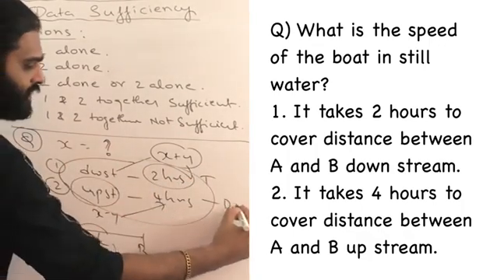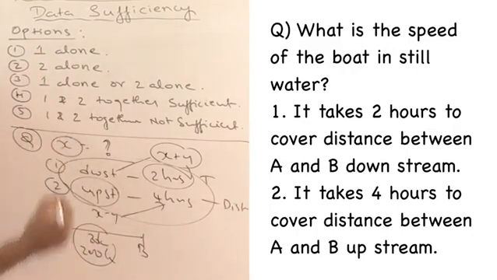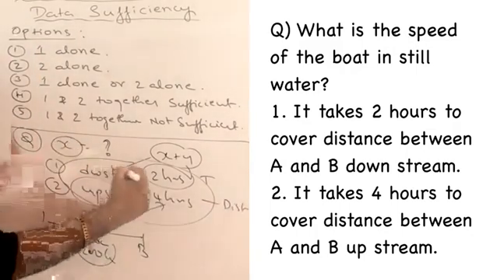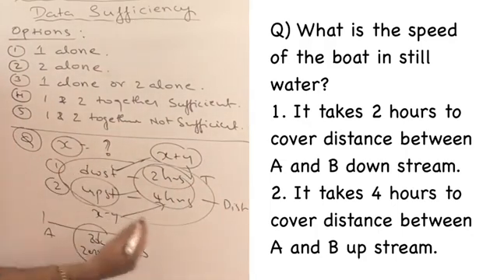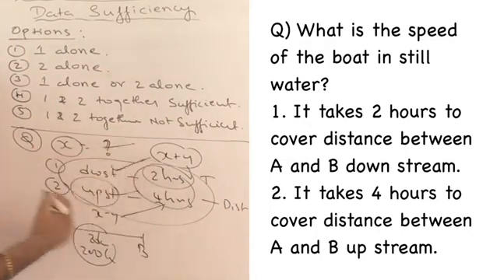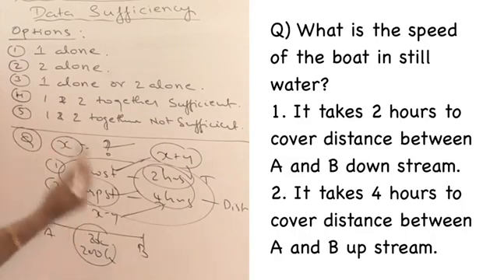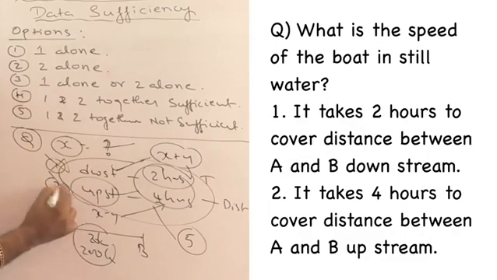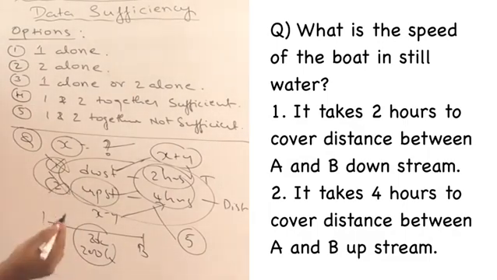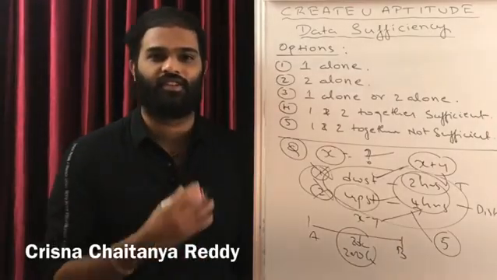Without knowing the distance, it is impossible for me to answer the question. It looks as if it is possible because you know downstream and upstream time, but you should also know the distance. Once the distance was mentioned, then it would have been possible. But here, it is absolutely impossible to answer this question. So your answer for this question is option 5. Individually I cannot answer, even the combination I cannot answer.